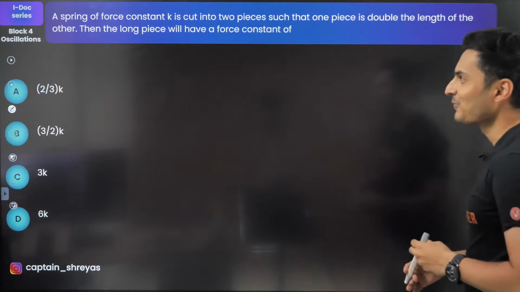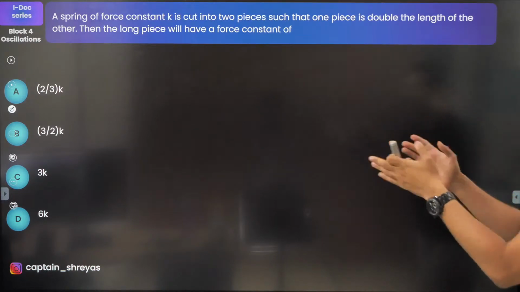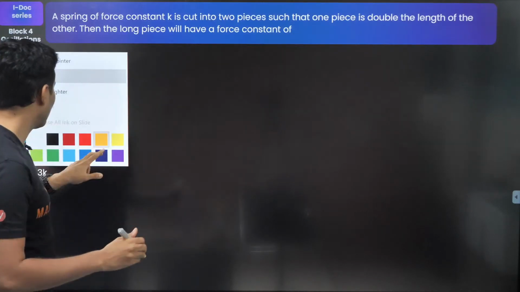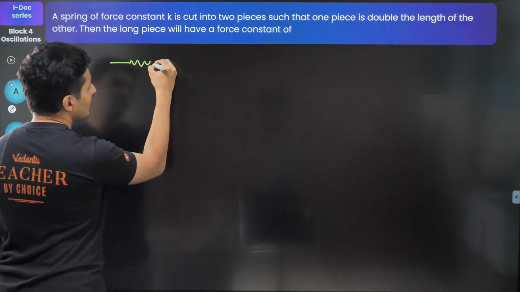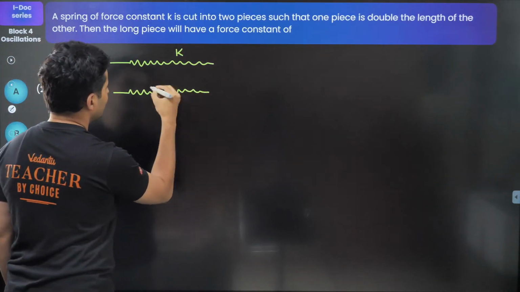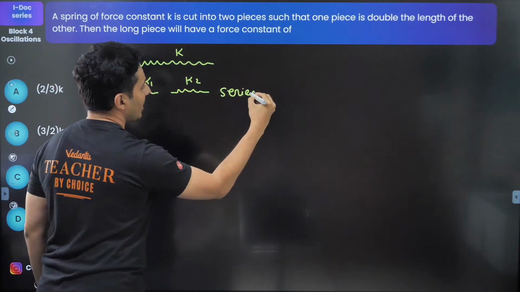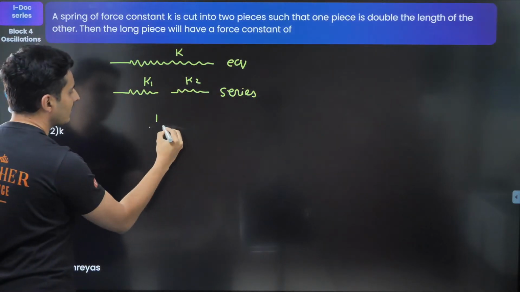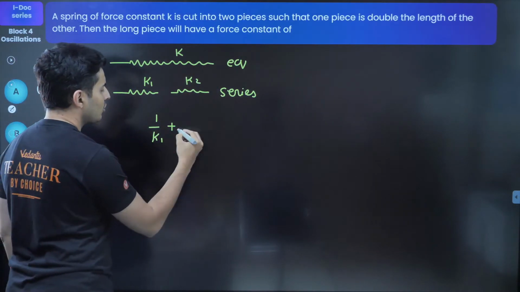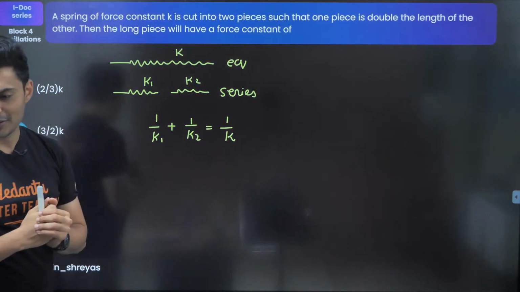Okay. Let's move on. A spring of force constant k is cut into pieces. One piece is double the length of the other. The longer piece will have a force constant of how much? Let's try to figure this out. These are also standard questions. Now, whenever you have a spring of constant k and then you break it into two parts, let's say k1 and k2, remember these two springs are actually in series and this is the equivalent. Strictly speaking, when springs are in series, the reciprocals add to give the equivalent reciprocal. So 1 by k1 plus 1 by k2 is 1 by the original spring constant.